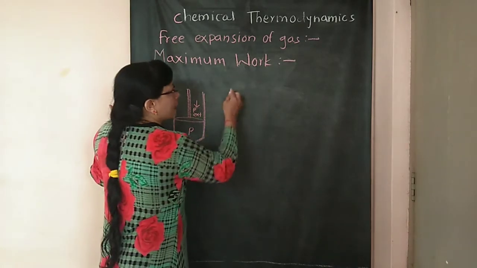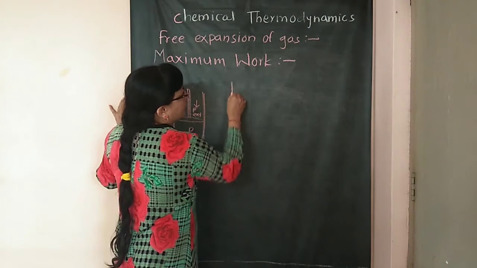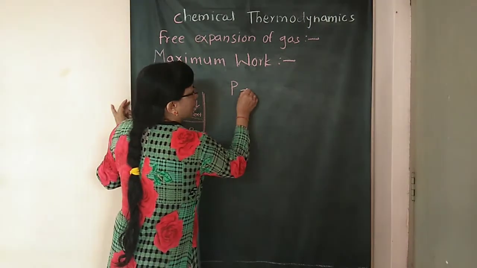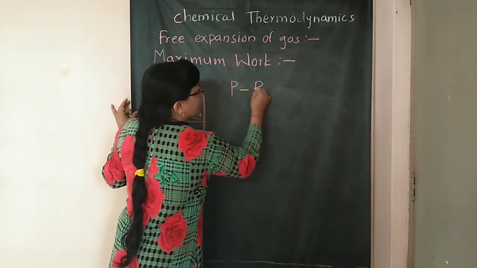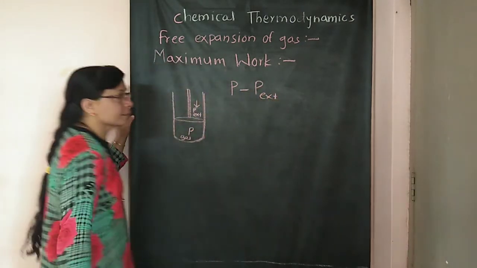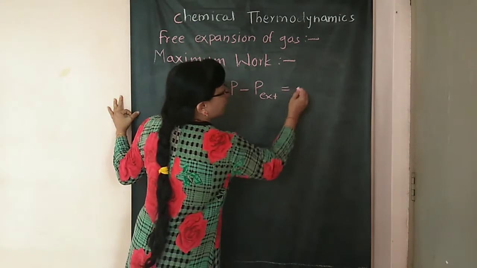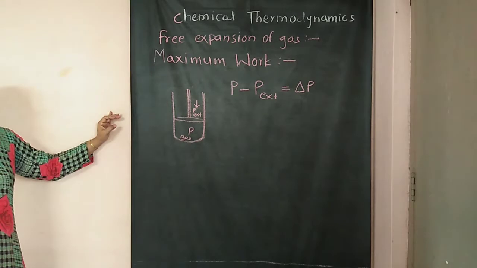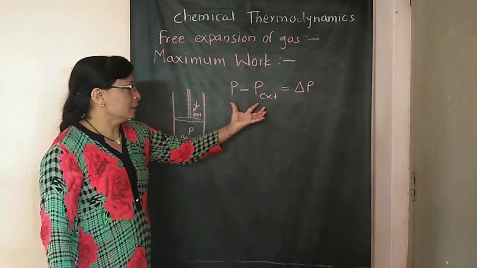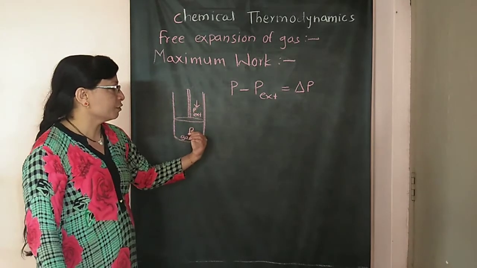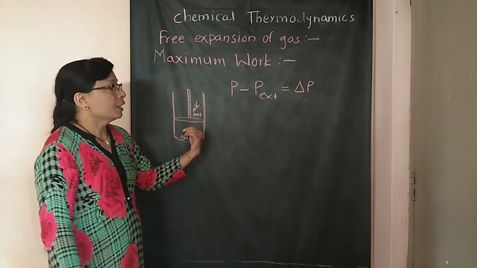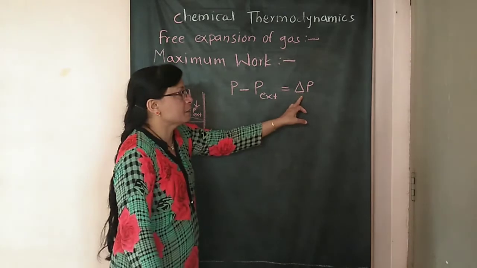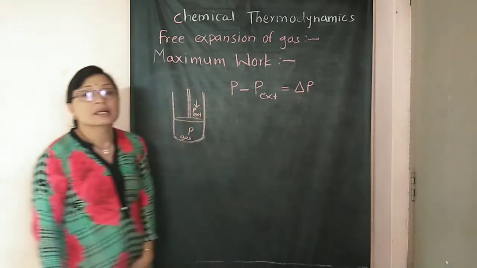That means, what did they consider at last? If the pressure of the gas, that means the driving force, and this external pressure, their difference is very small, that means if it is a dp, what does it mean? These are two forces, the driving force and the opposing force, and they differ from each other by a very small, infinitesimally small quantity, that is delta p.